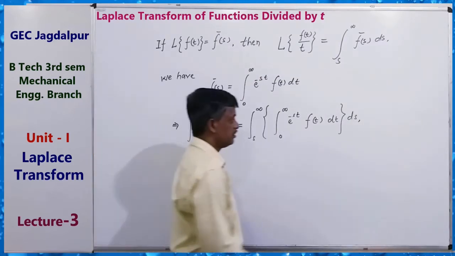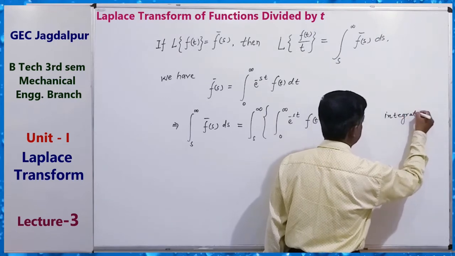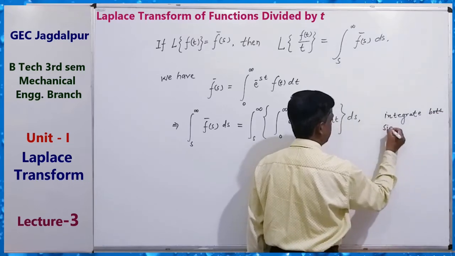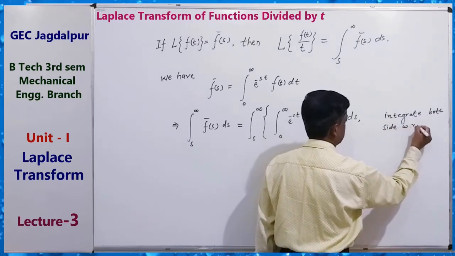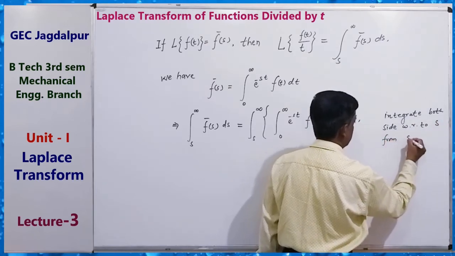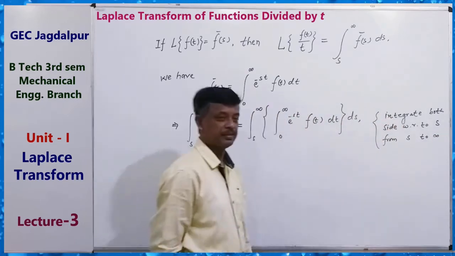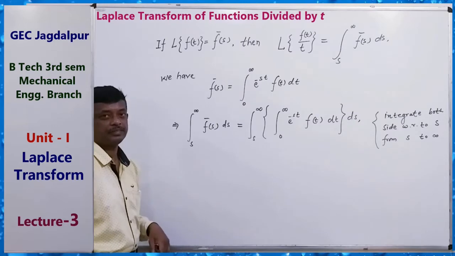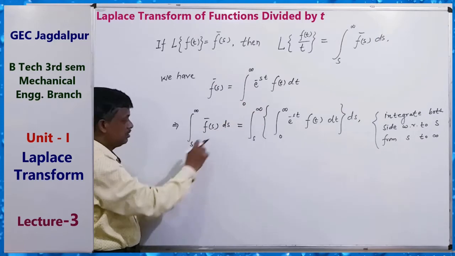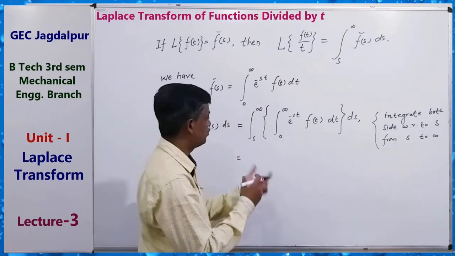Here we integrate both sides with respect to s, from s to infinity. Now you know about double integration and change of order of integration.